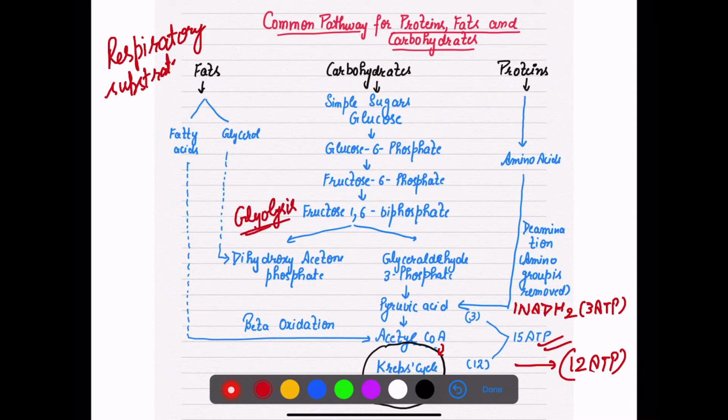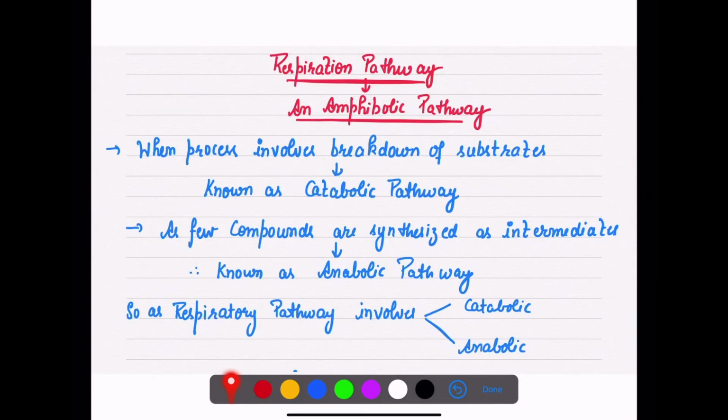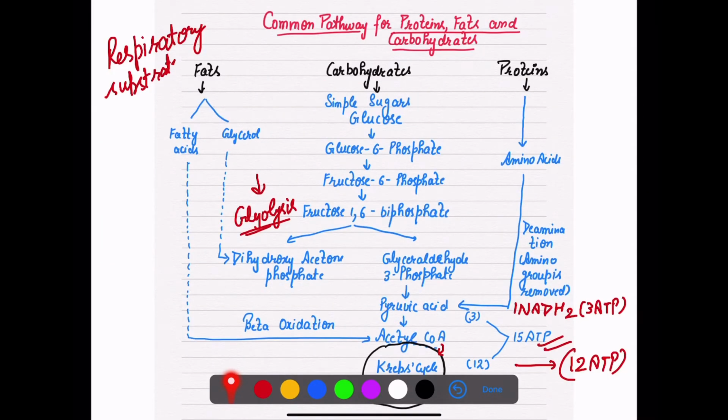So these small steps you need to understand here, that is why we are talking about the respiratory substrate. Even if we talk about our diet or even about plants, all things are not carbohydrates, right? There are fats also, there are proteins also. So if glycerol is there, then it enters the respiratory pathway at which stage? That is at the dihydroxyacetone phosphate stage.